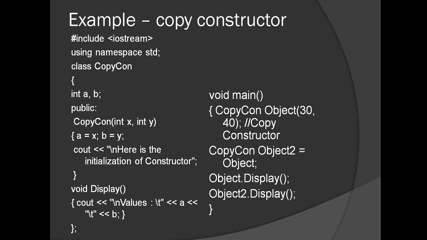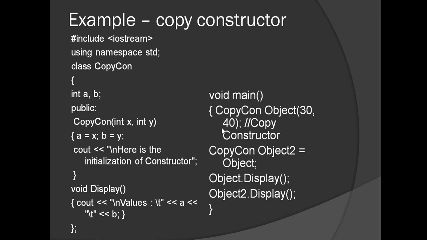Here is an example of how a copy constructor works. Here we have created an object for the class copycon. The first object takes 30 and 40 as parameters, and you have another object called object2 which is initialized with values from the first object.